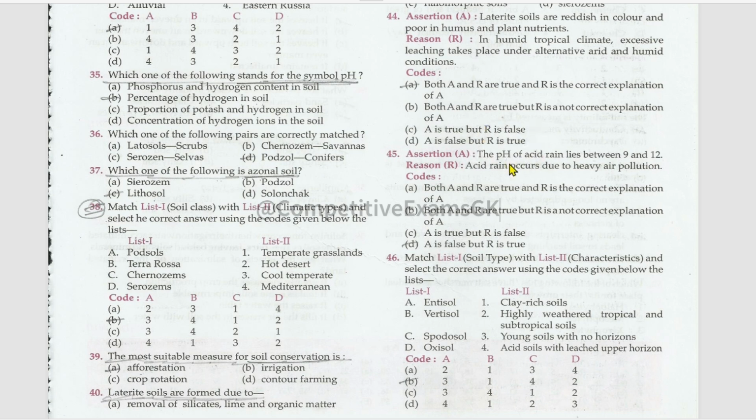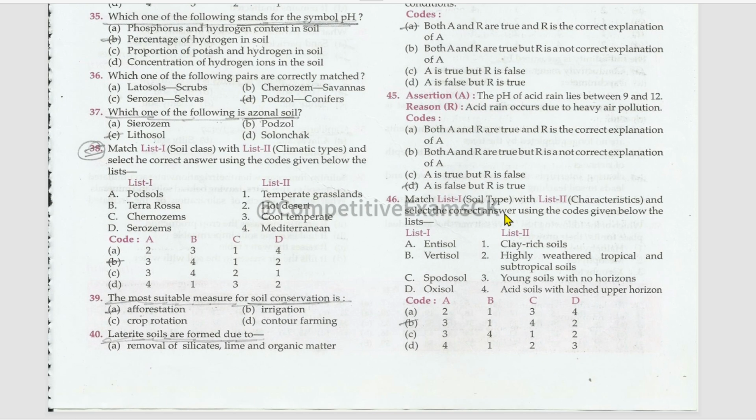Another assertion and reason. The pH of acid rain lies between 9 to 12. Now, mention the pH level of acid rain in the comments. Acid rain occurs due to heavy air pollution. This is right. Assertion is false, but reason is true.